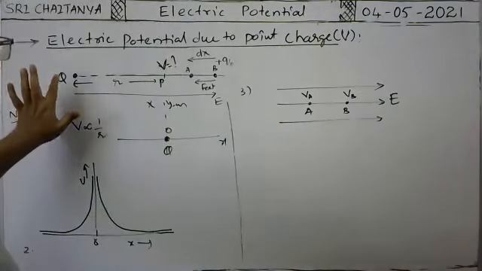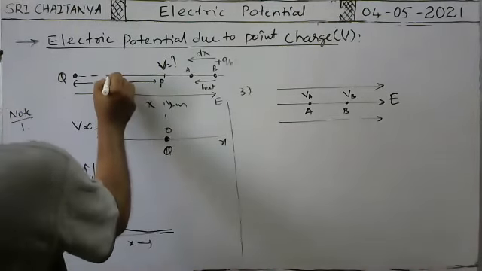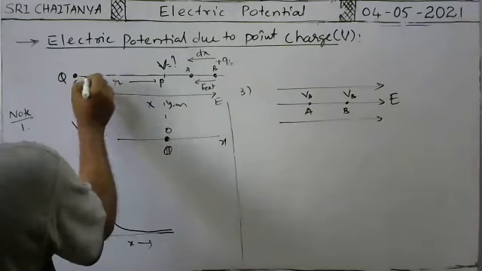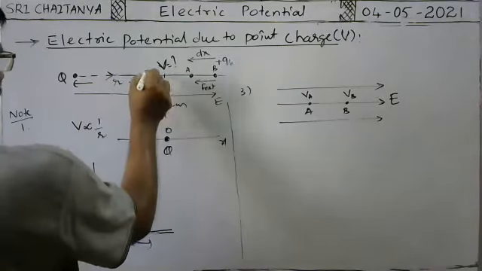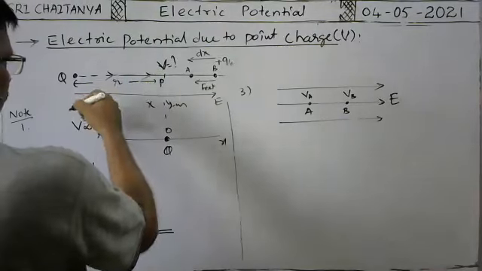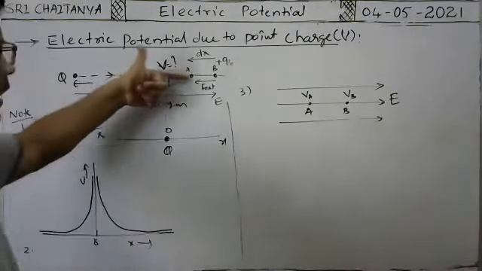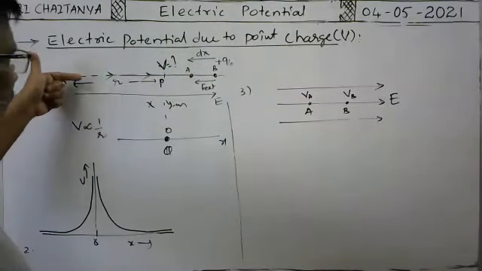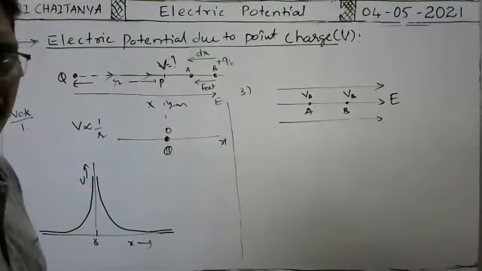Suppose, because of the charge, an electric field is formed here. At this point, what is the direction of the electric field? As it is a positive charge, the electric field is directed away from the positive charge, in this direction. When you move in this direction, that means along the direction of the electric field, does the electric potential decrease or increase?